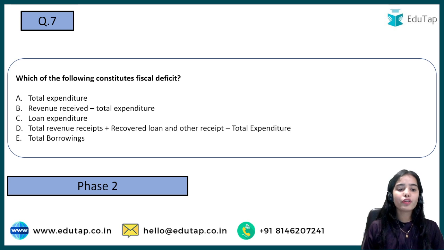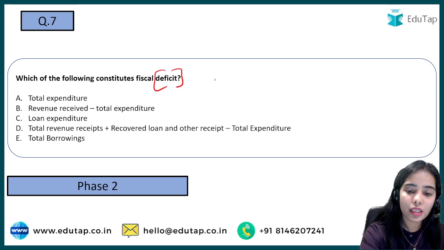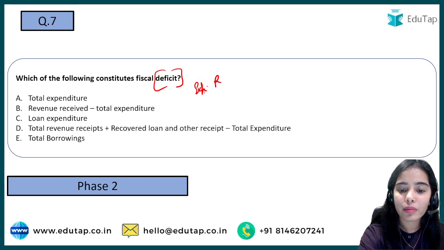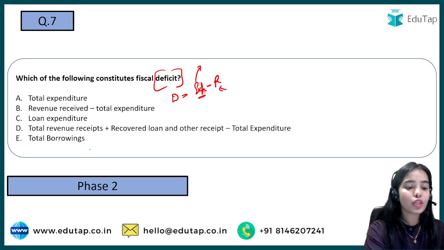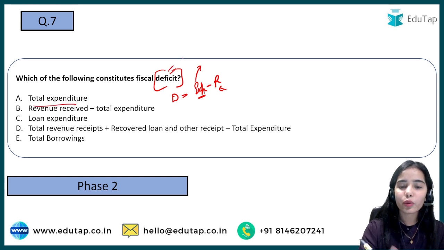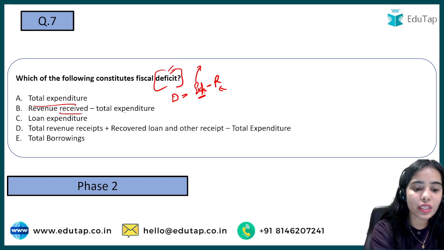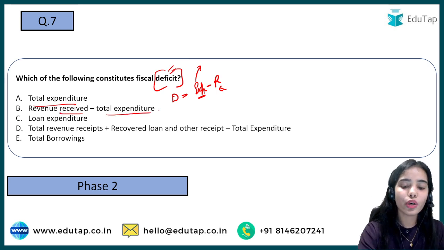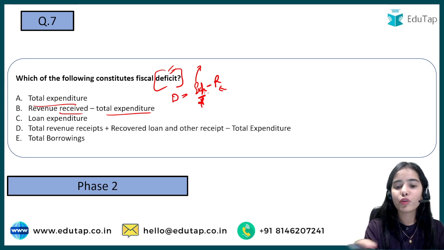Okay, which of the following constitutes fiscal deficit? Now deficit means what? The revenue is less than the expenditure. That is, greater expenditure is happening, you are spending more while you are earning less. So here total expenditure, this makes no sense, because to calculate the deficit you need the expenditure as well as the revenue. Revenue received minus total expenditure, no, the expenditure should come before the revenue.